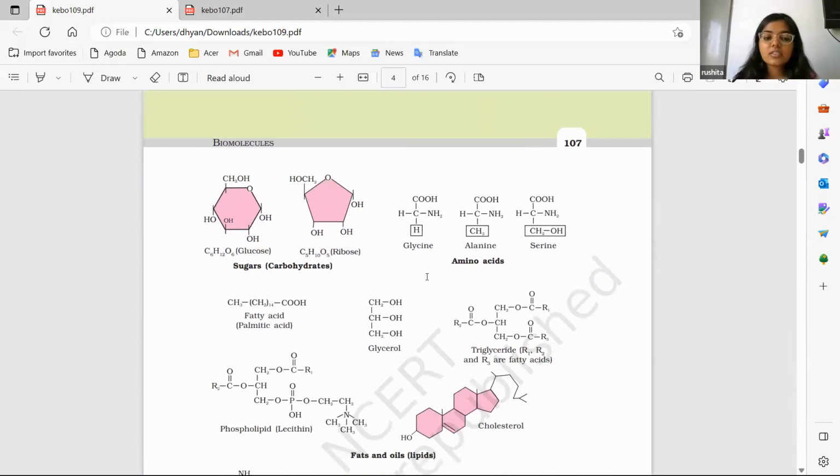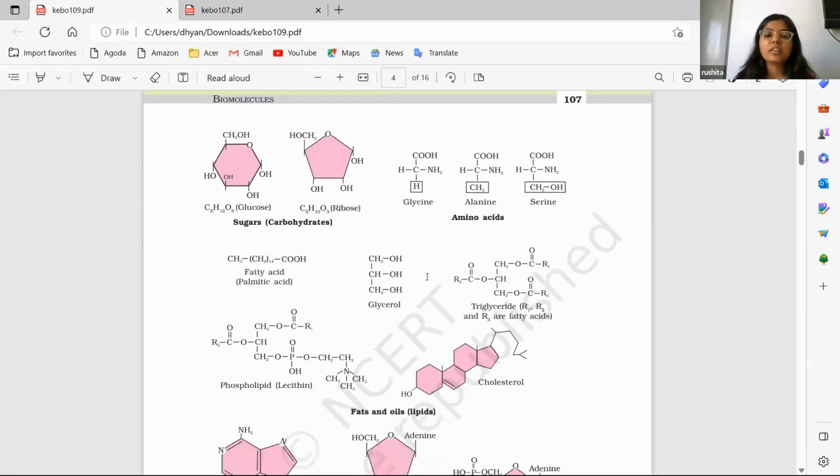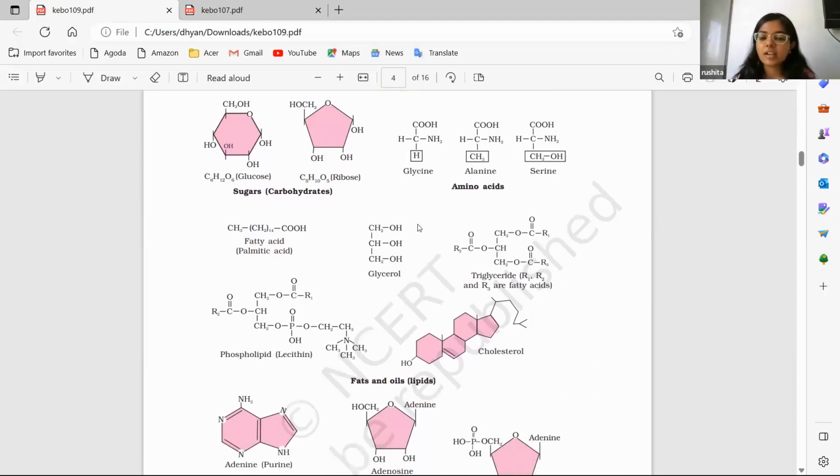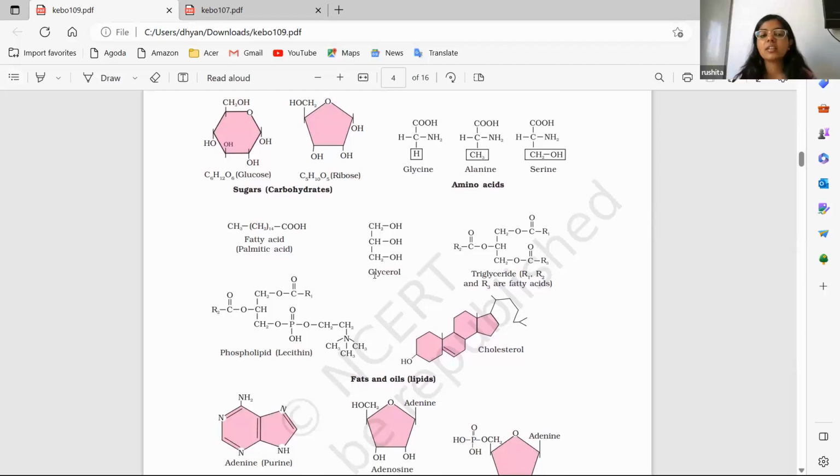Then here, these structures are very, very important from the NEET perspective and also from the exam perspective. In NEET, they can just ask you the labeling. They'll draw these structures and ask whether it is glycine or alanine, like that they can ask. Same with the fatty acids, cholesterol, everything. If you see the previous year papers, in many papers they have asked these. So this is very important from the perspective of NEET also.